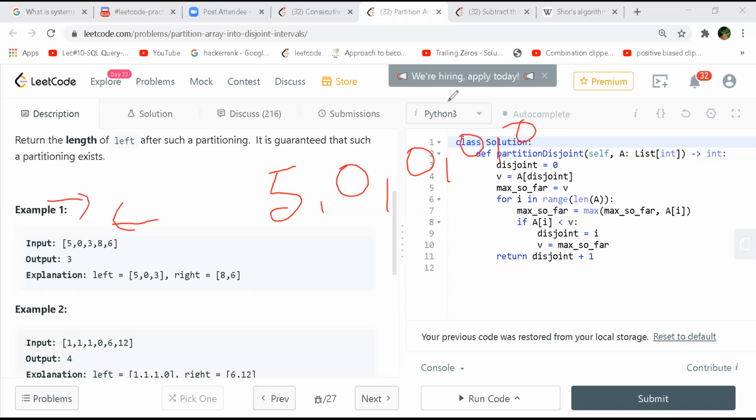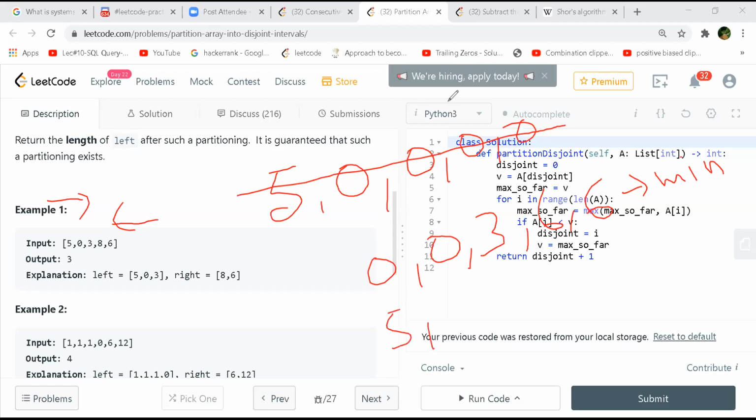So the minimum one would be 6, 5, 6, 3, and 0, 0. And the maximum from the right would be 5, 5, 5, 5, 8, 8, 8. This is the right maximum.